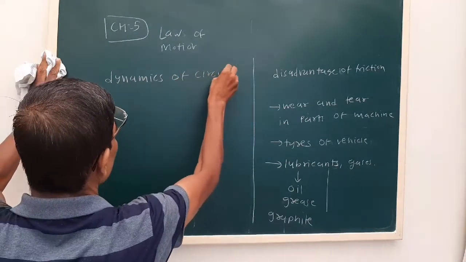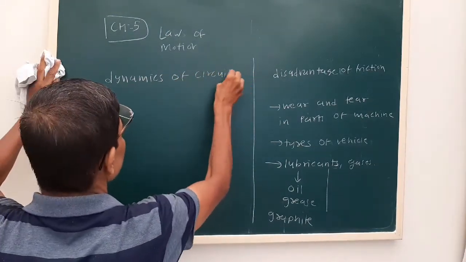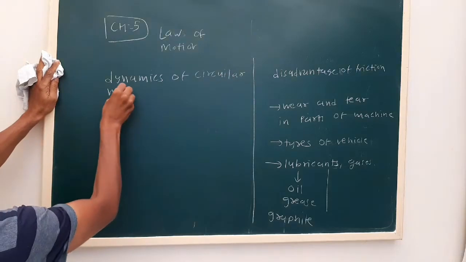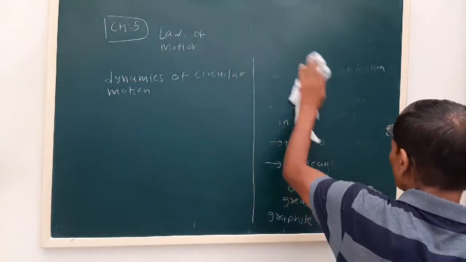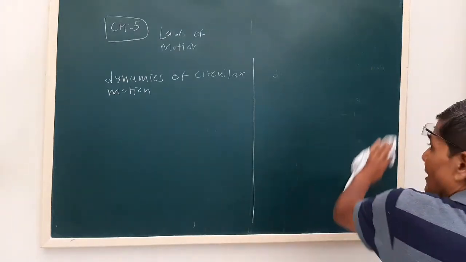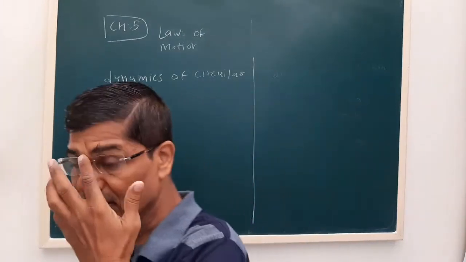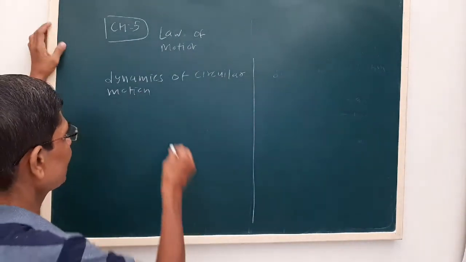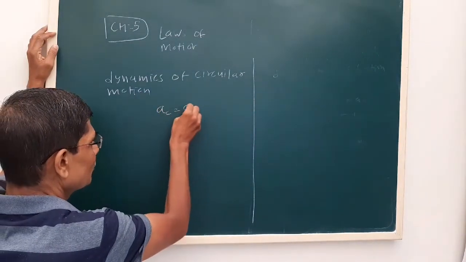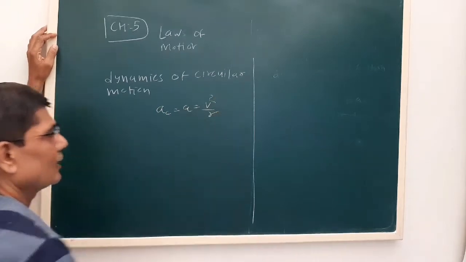Now we studied about uniform circular motion. In a uniform circular motion we have seen there is a centripetal acceleration. Now we derive the formula of the centripetal acceleration: a_c or a is v square by r.